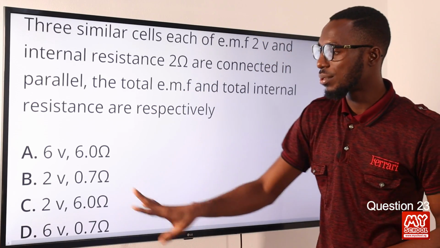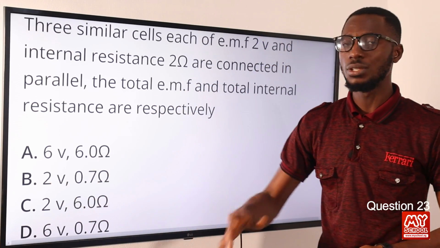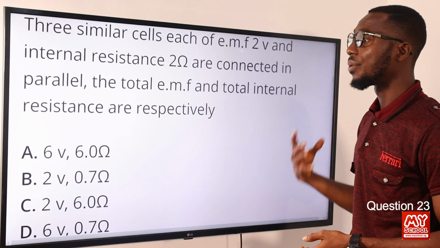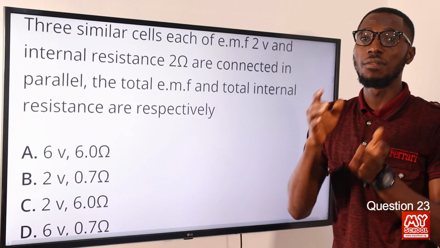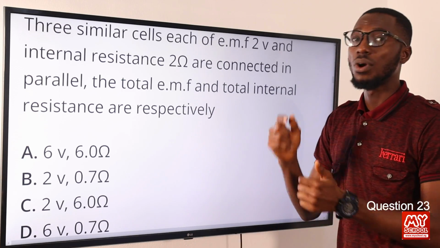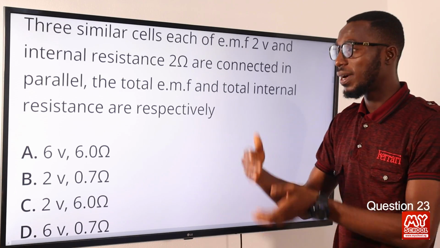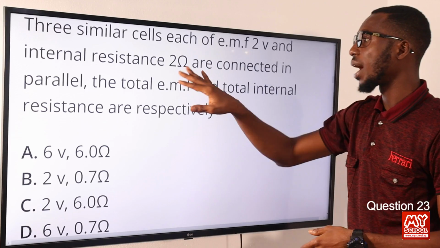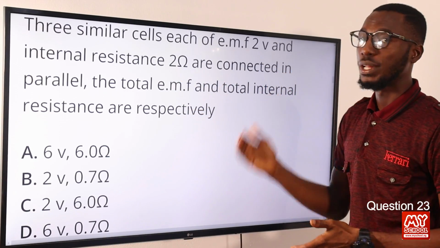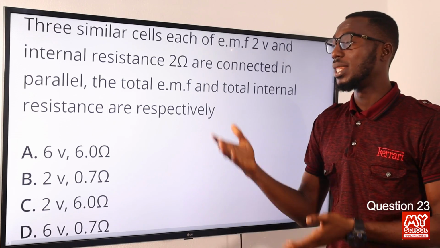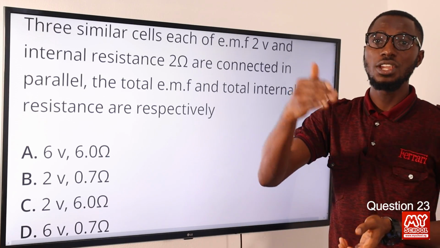So we have 2. That's between option B and option C. So let's work out the internal resistance. You remember that for resistances connected in parallel, 1 over R total equals 1 over R1 plus 1 over R2 plus 1 over R3. So that will be 1 over 2 plus 1 over 2 plus 1 over 2. The LCM is 2, and that makes 3 over 2.